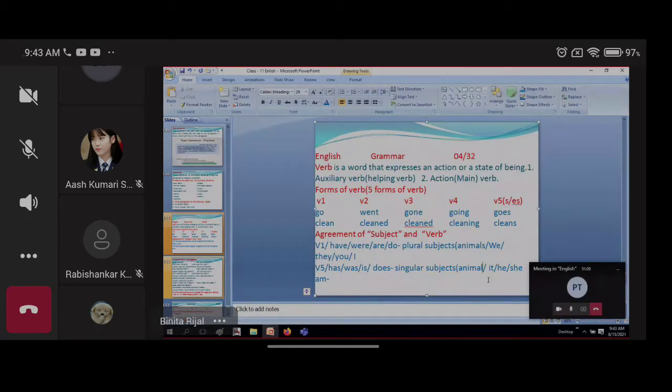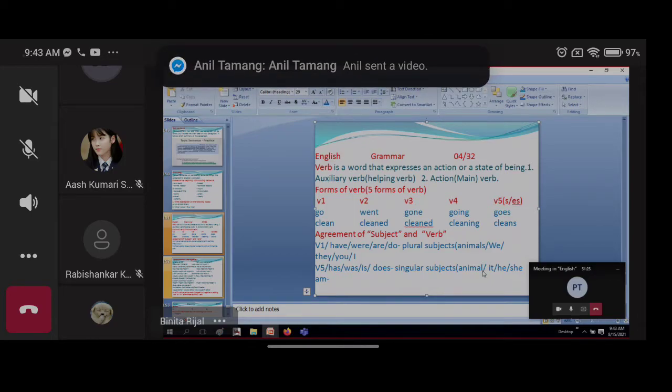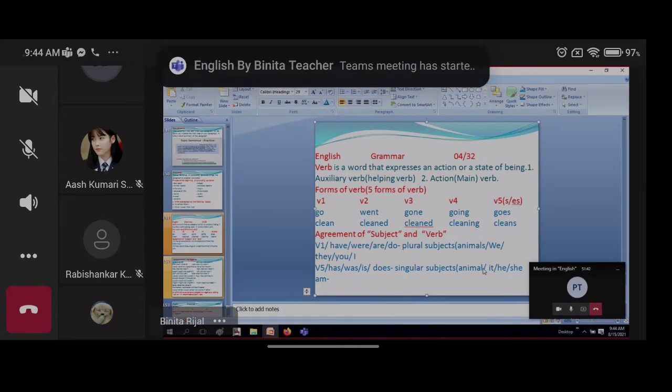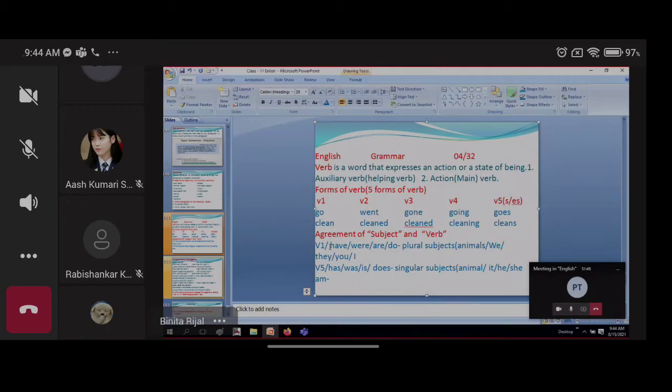Okay. Look here. Like animal. What's the difference there? Animals and the animal. Now look here. It is singular subject. It is plural subject. Singular and the plural subject. Don't be confused. It is a common noun, but it also has singular and plural forms. Don't say that animal. By saying animals, it is a plural subject, and don't use the verb one there. Animals is used as a plural subject there.